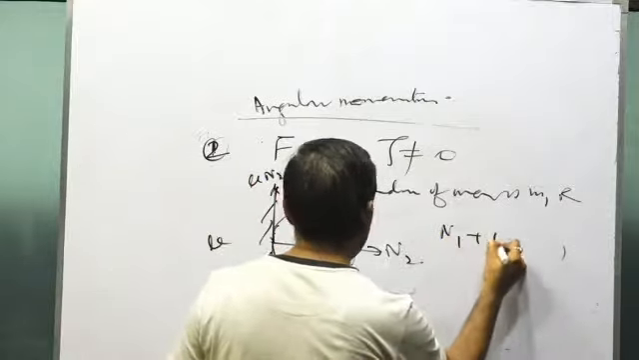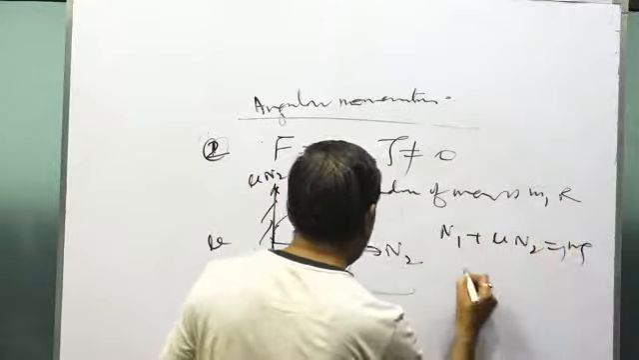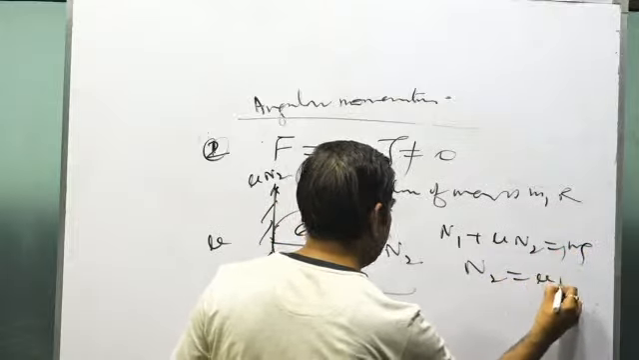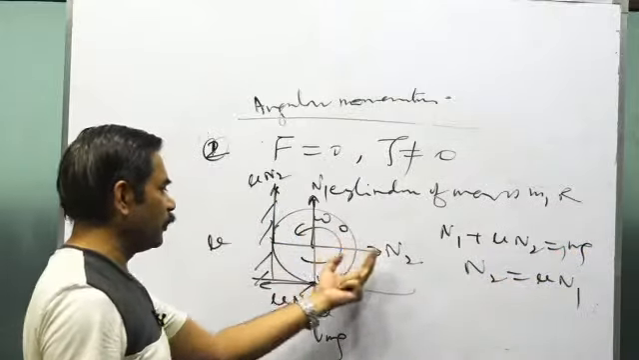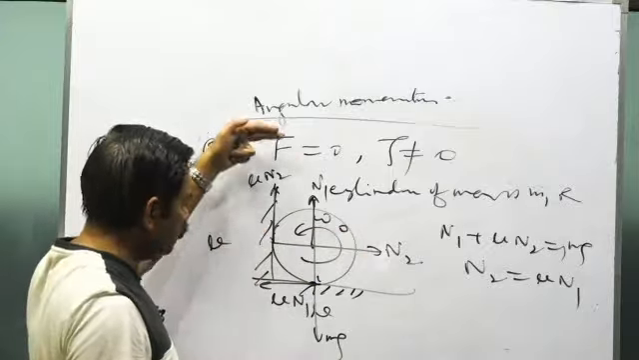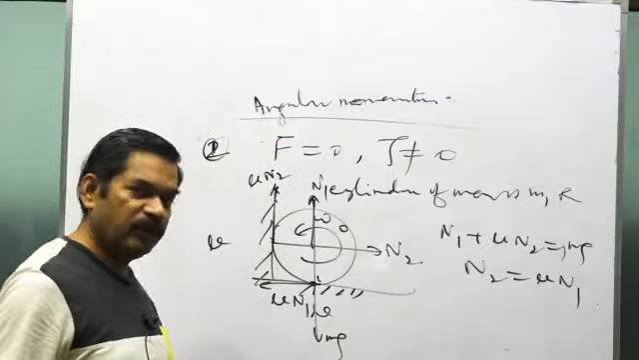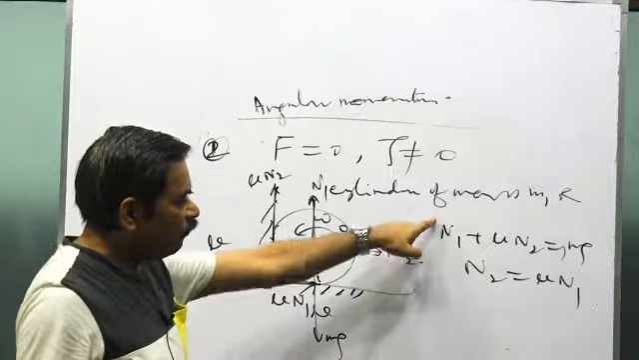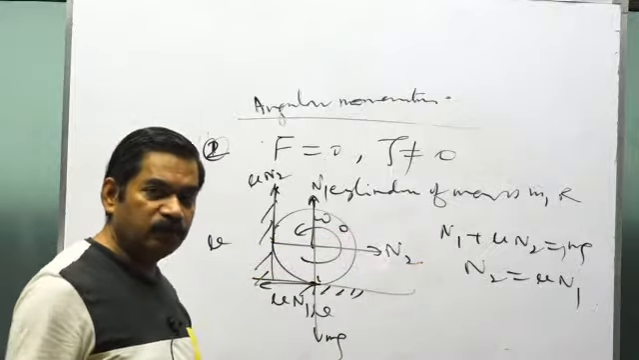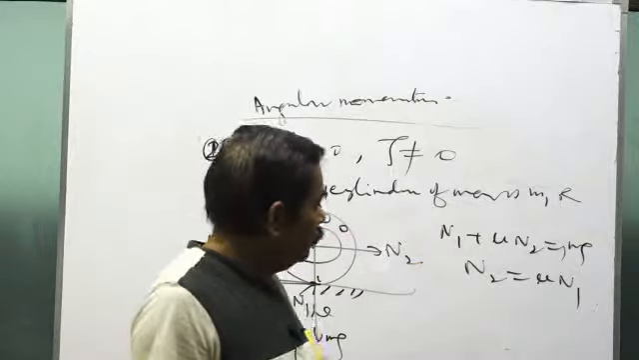So the equations will be: n1 plus mu n2 will be equal to the weight mg, and n2 will be equal to mu n1. Left-hand side forces will be equal to right-hand side forces, and the upward forces will be equal to the weight mg. Is that clear? n1 and n2 are two forces which you can calculate by these equations.